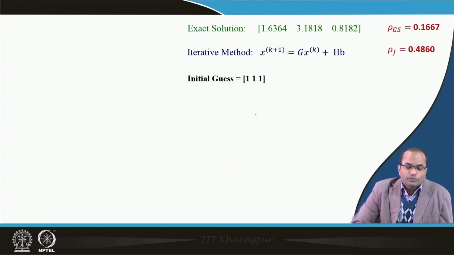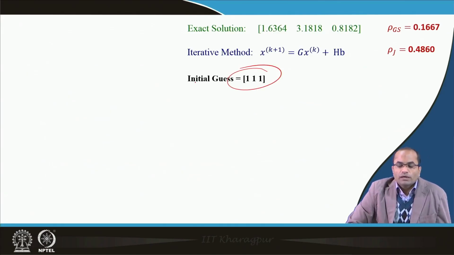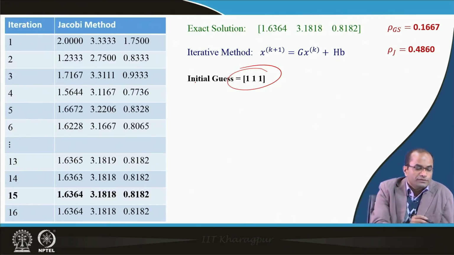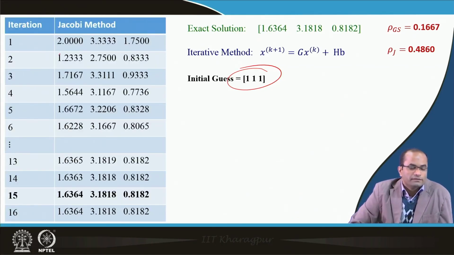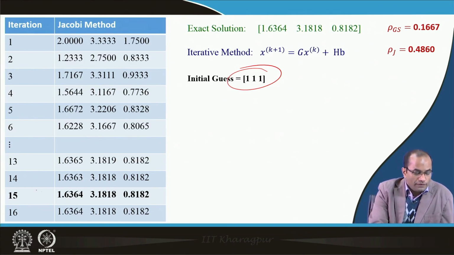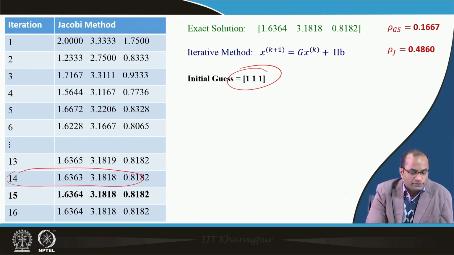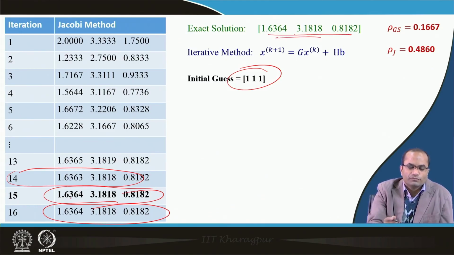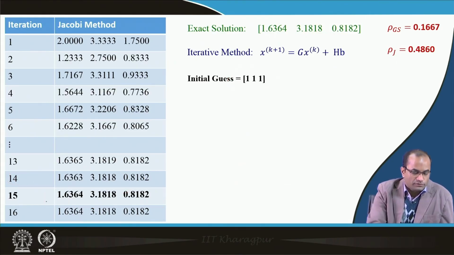So, now let us compute with the initial guess here 1 1 1, and what do we see, if we apply the Jacobi method, the iterations, then we are getting here after 14 iterations, that the values are no more changing here. So, 1.6364, which is actually the exact solution up to this 4 decimal. Here also we have 1.634. So, there is no change further. So, naturally the convergence has occurred already.